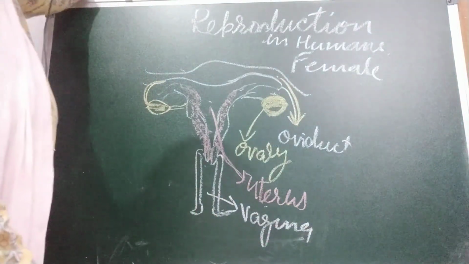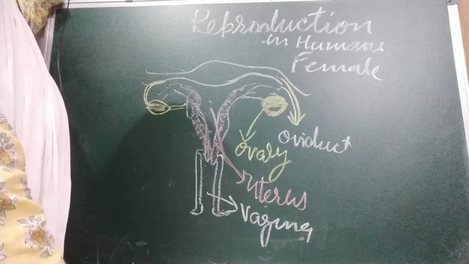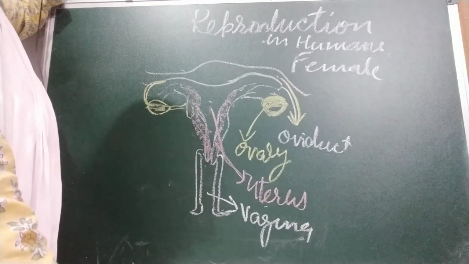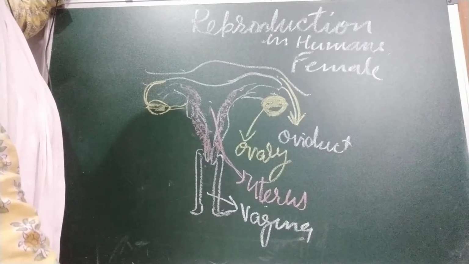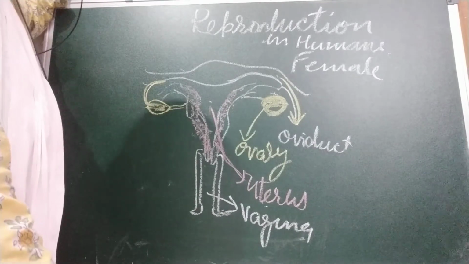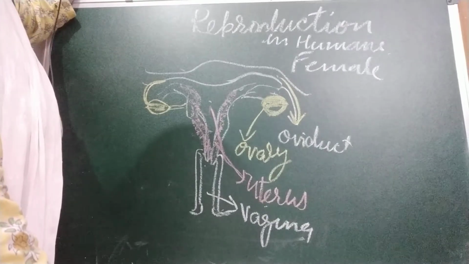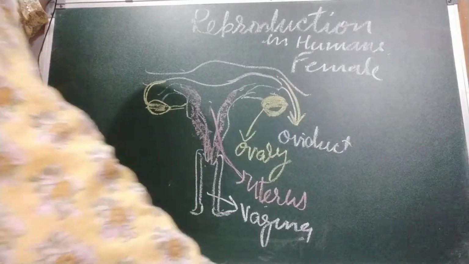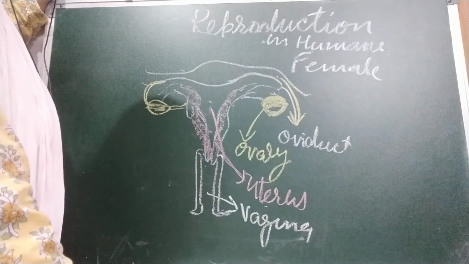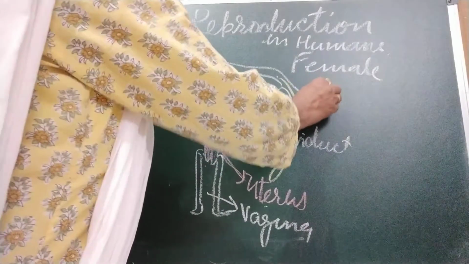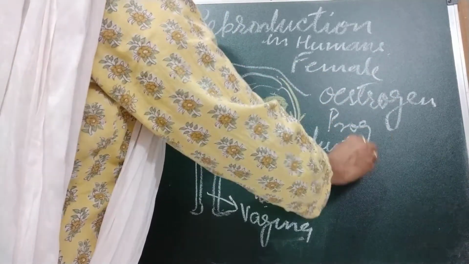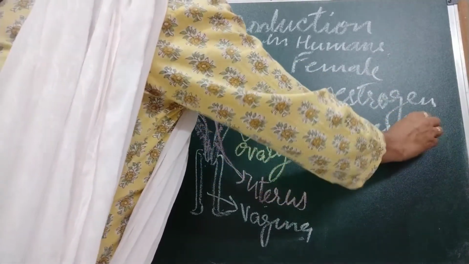The ovaries produce the ovum. Usually one ovum is released from one of the ovaries every month. The release of the ovum from the ovary is called ovulation. The ovum is a single cell. The ovaries also secrete the female hormones. What are those hormones called? Estrogen and progesterone. Two hormones are secreted by the ovaries.